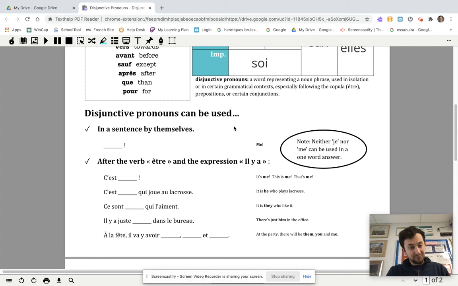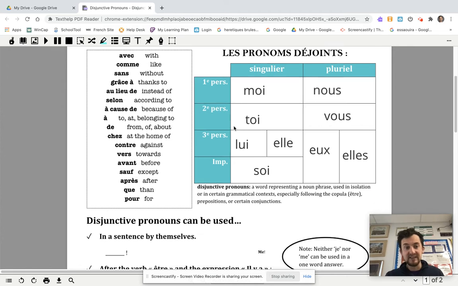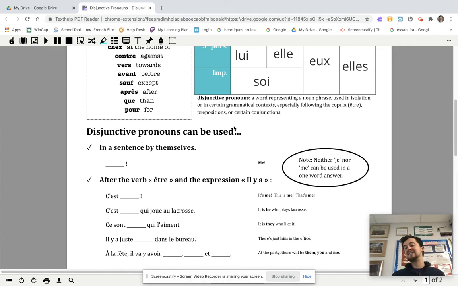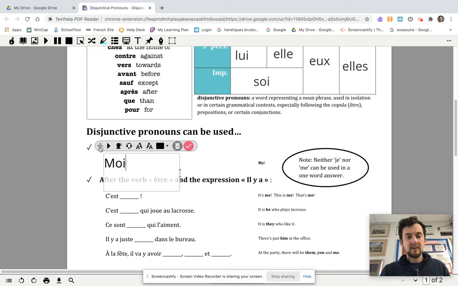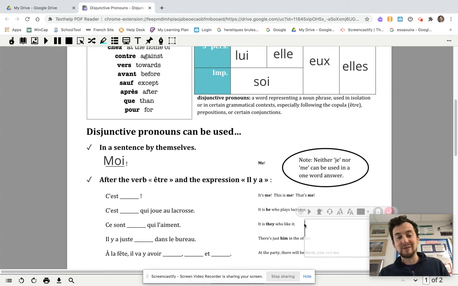So, when do you use these pronouns as opposed to me, te, etc.? Well, the biggest one is in a sentence by themselves. If I say, qui aime des bonbons? Who loves candy? D'accord? You're not going to say, oh, me, or even je. You say moi. D'accord? So again, pretty intuitive. If you wanted to say, oh, they do, they like candy, them, you would say eux, which is, again, sounds weird probably to you.